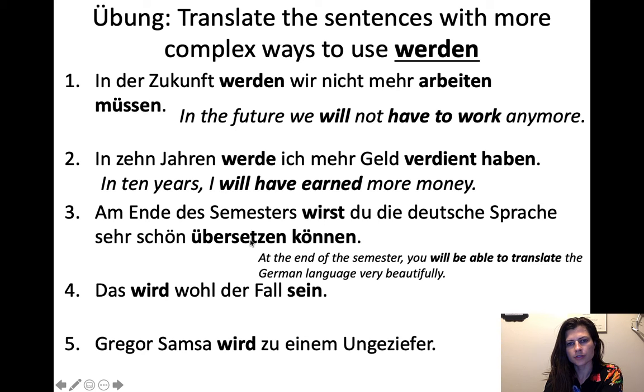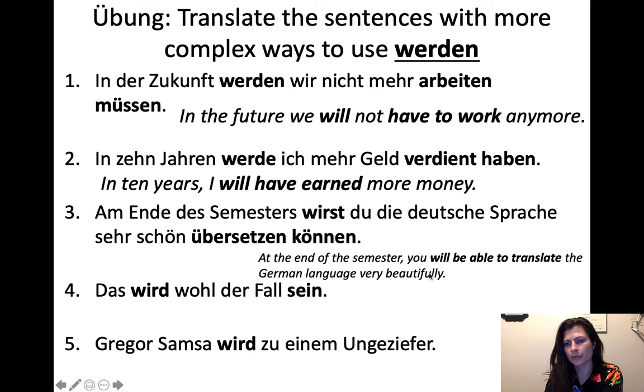Yeah. So this is a different situation. This is actually more like the first one than the second one, right? Because we've got the two infinitives at the end. It's a modal verb and an infinitive. So it's talking about the future, but we're saying you will be able to do that. It's not like you will have learned that.